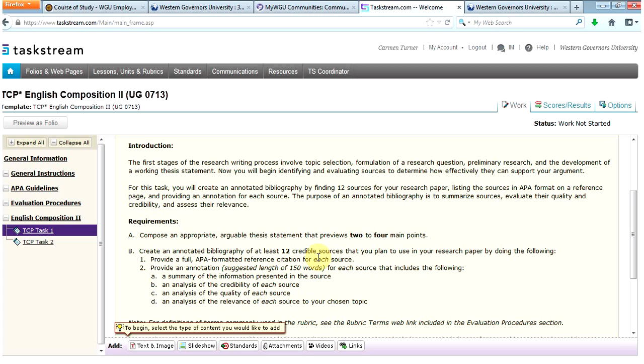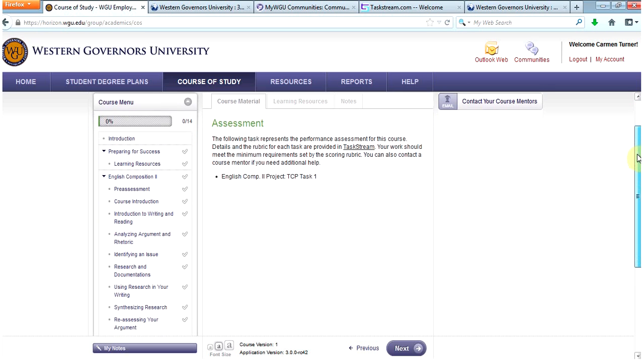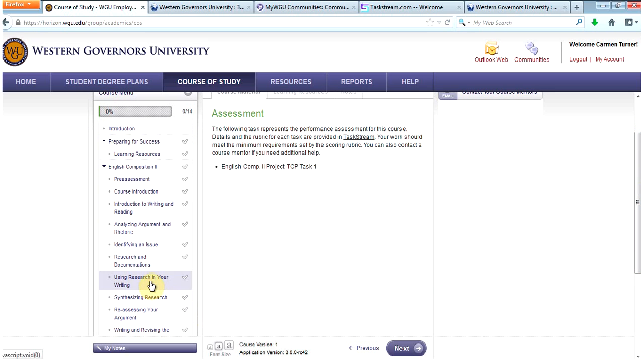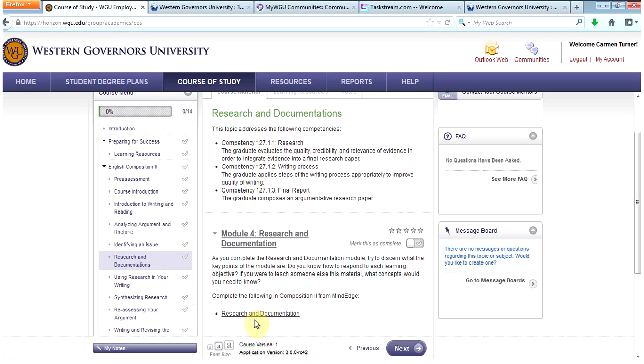Your next question may be, how do I find those sources, and how do I determine if they are credible? Once again, your course menu has more information for you. If you click here in the course menu on Research and Documentation, you will see that it encourages you to go into MindEdge and go to Module 4, which covers Research and Documentation.